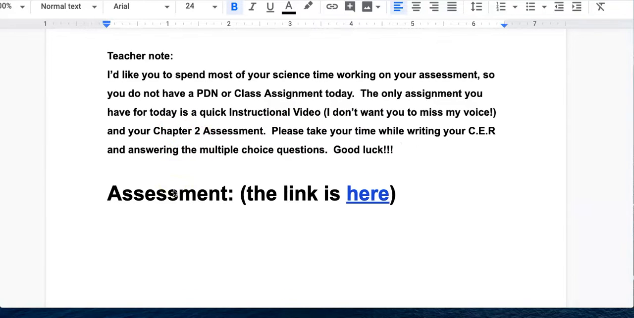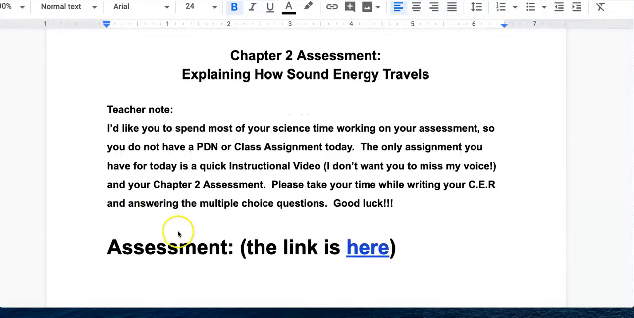When you get here, it is going to look a little different from your last assessment. It is not going to be in Google Docs. However, it will be in a different form. So you do need to go right here, and I made it a little bigger for you. You're going to click your assessment. To get your assessment, you're going to click the link right here. When you click the link, it's going to take you to your assessment.